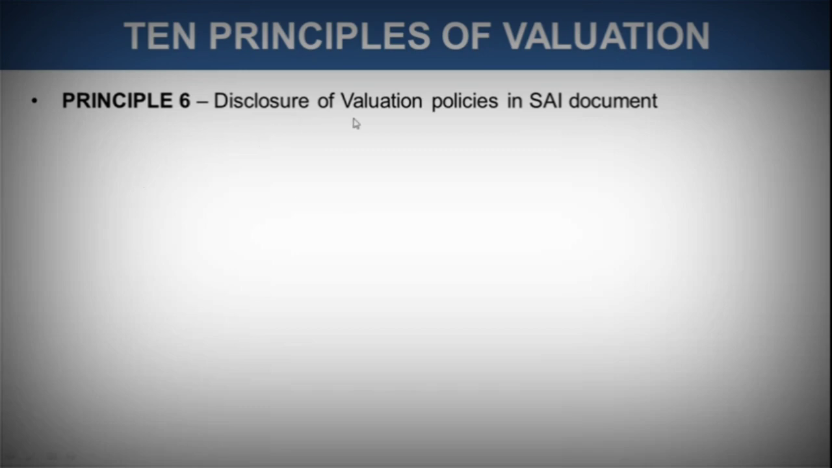Coming to principle number 6, disclosure of valuation policies in the SAI document. We read about this document in our previous chapters and videos, that is the Statement of Additional Information. If you haven't gone through those videos, I request you to please go through the playlist and follow it in sync, from chapter 1 to chapter 12. I have uploaded all the videos. Whenever you watch a particular video in between, you won't get that sync. Of course, you would understand the video, but when you properly follow the sequence, going from chapter 1 to 2, 3, 4, you would get a better idea. All the terms that are being used, you would be familiar with.